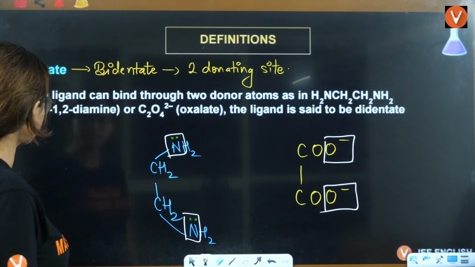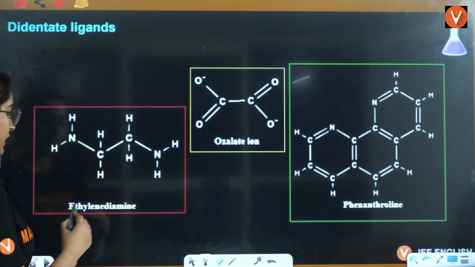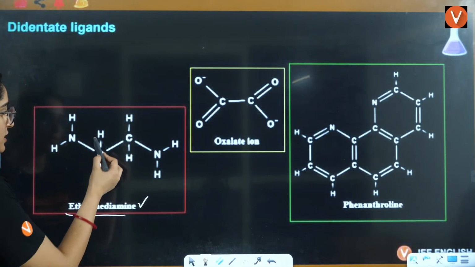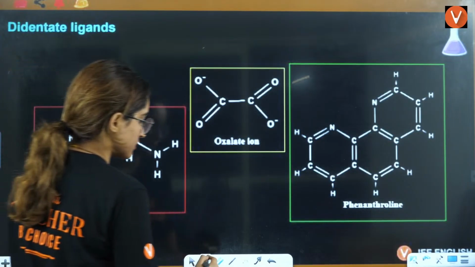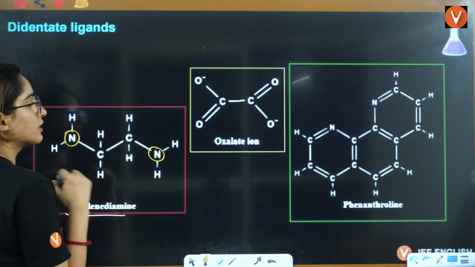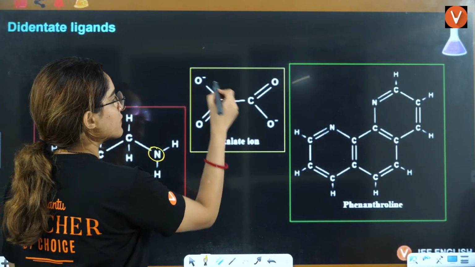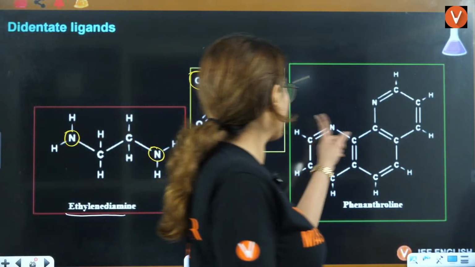Now, another example is ethylene diamine. This we have already seen: CH2, CH2, NH2. These two are the donating sites here. Oxalate ion also we have seen. These two are the donating sites here. Right. What about this one?